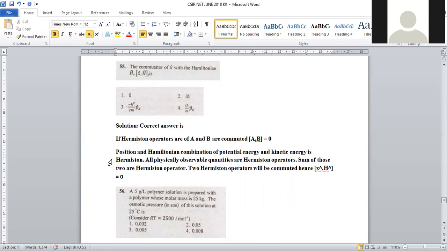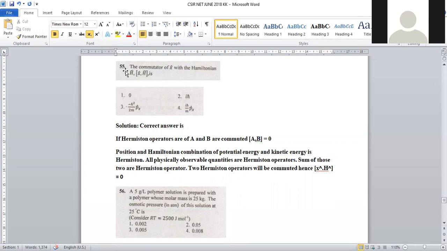In this case, position and the potential energy, kinetic energy were taken in the Hamiltonian operator, right? So in these Hermitian operators, we have two parameters. One is position, second is Hamiltonian. Okay, position and Hamiltonian both are given. When both are commuted, the value of X and H becomes 0.